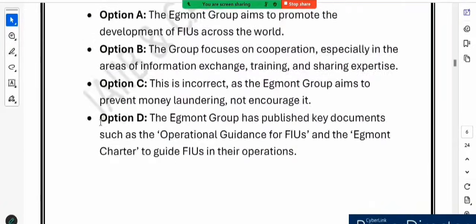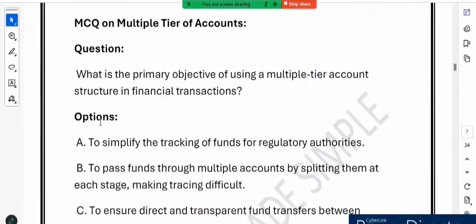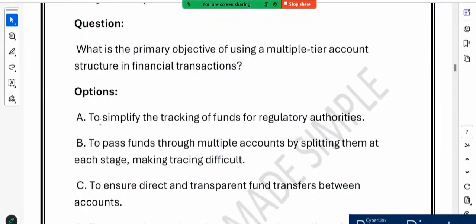Now let's see the next question that we have. It is regarding multiple tier accounts. So what is a multiple tier account? Let's discuss. So friends, the question is: what does multi-tier structuring aim to achieve? What is the primary objective of using a multiple tier account structure in financial transactions?